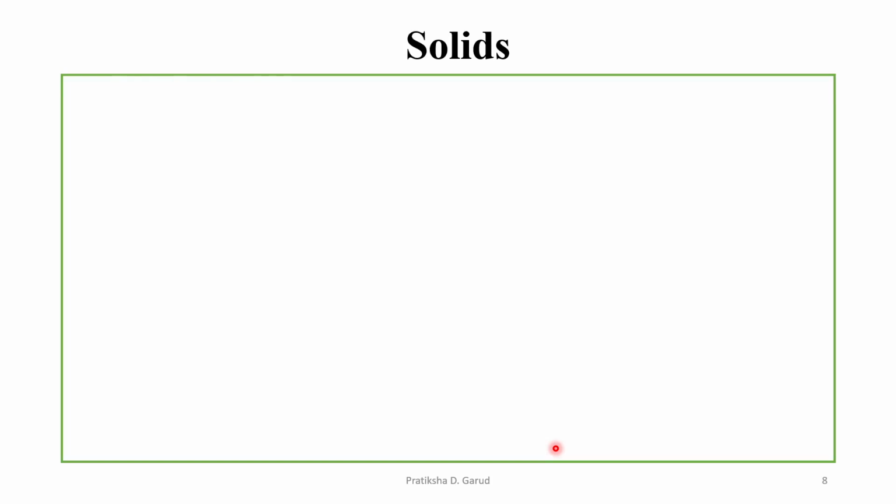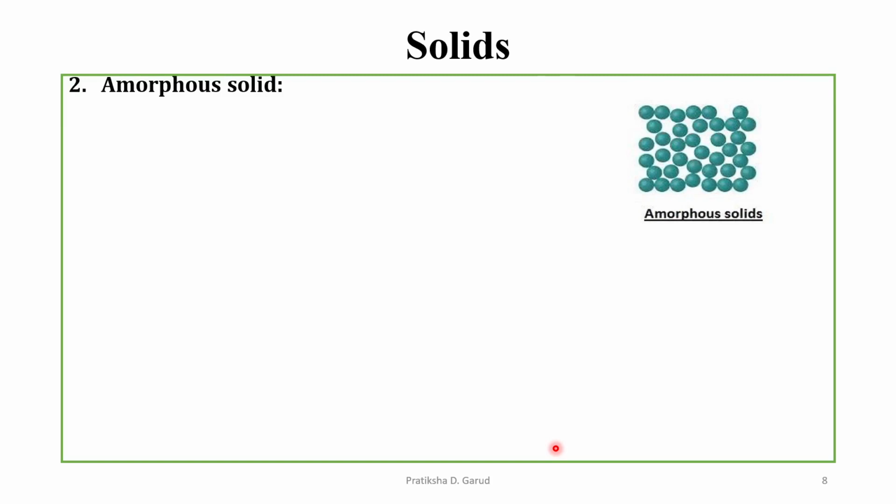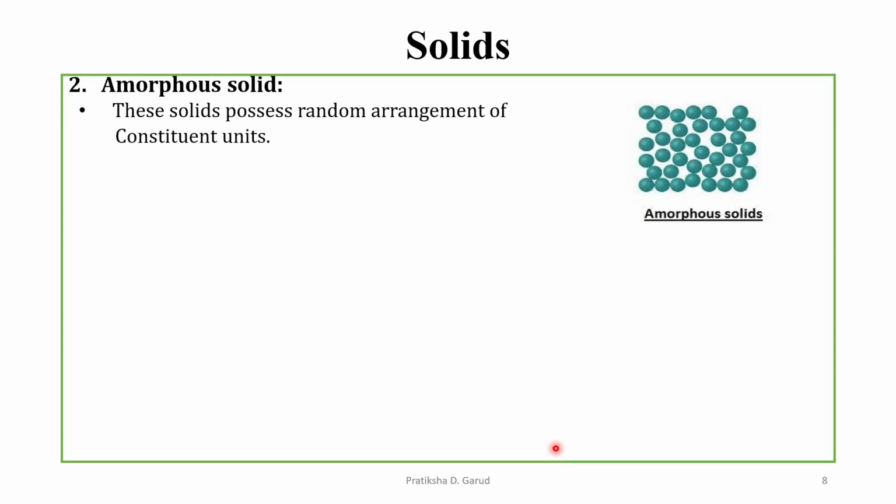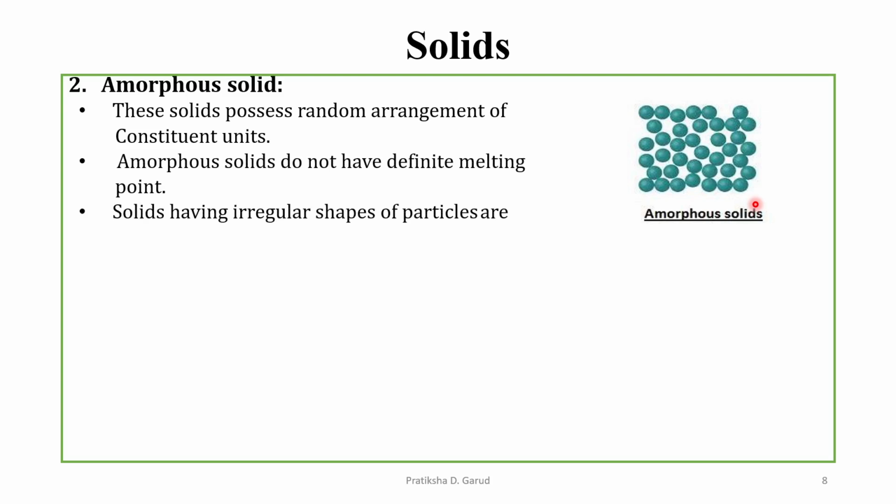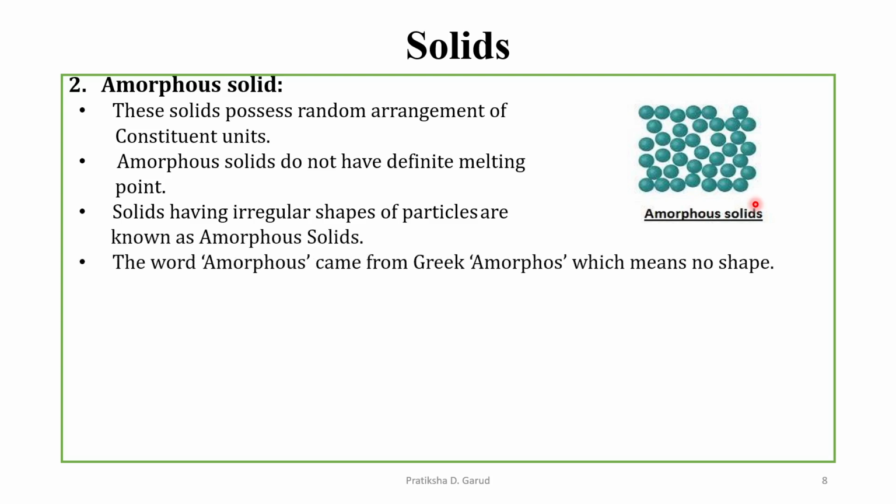Then the second type of solid is known as the amorphous solid. This is the figure of the amorphous solid. What are amorphous solids? These solids possess a random arrangement of constituent units. In this figure we can see a random arrangement of the constituent units, that means atoms, ions or molecules. The amorphous solids do not have a definite melting point. Solids having irregular shapes of particles are known as amorphous solids. The word amorphous comes from the Greek word amorphos, which means no shape.